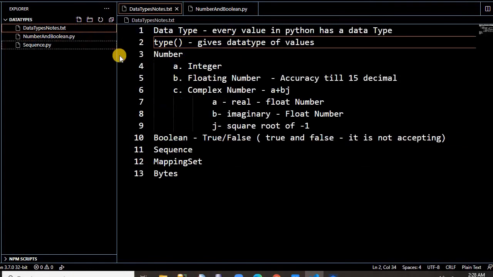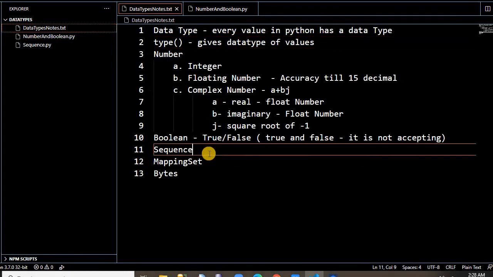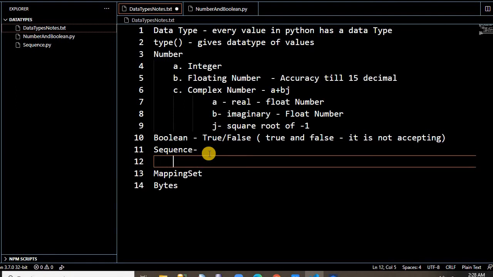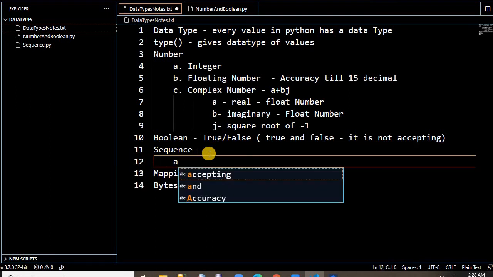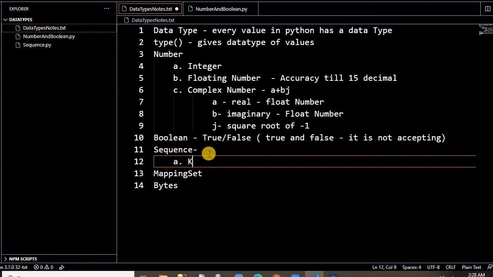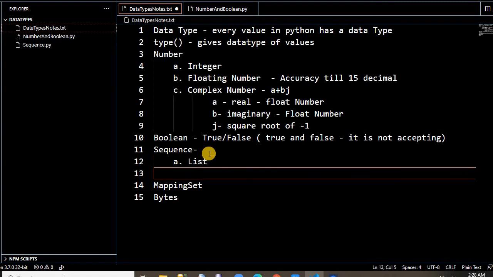Now let's talk about some sequence variables. What is a sequence? If you have a collection, it's known as a sequence in Python. Inside the sequence, we have something called list, which is widely used. Then we have tuple.